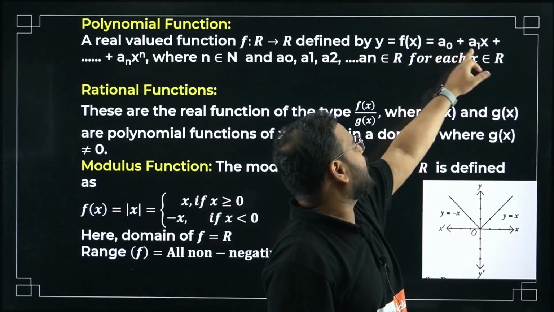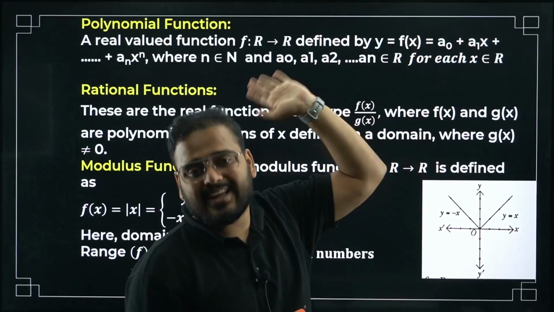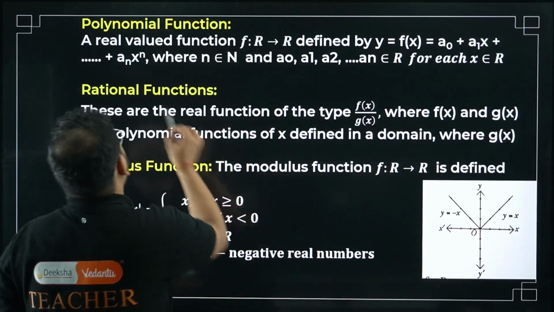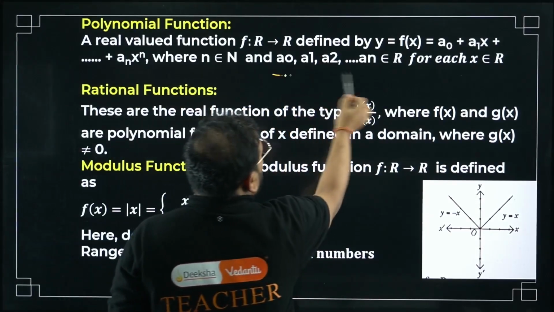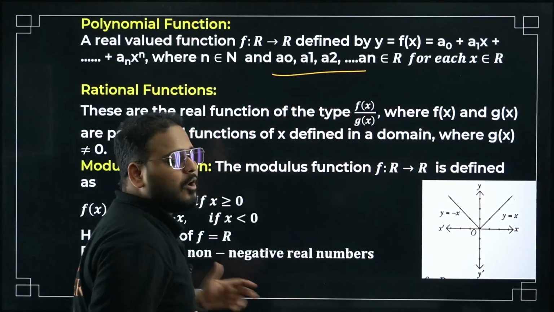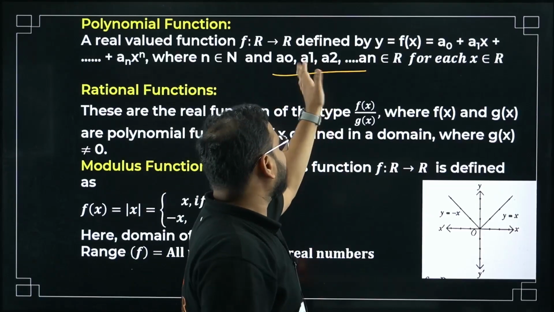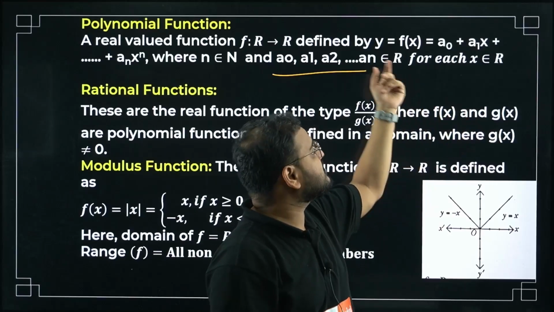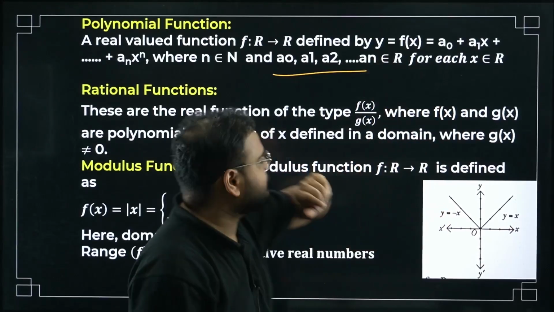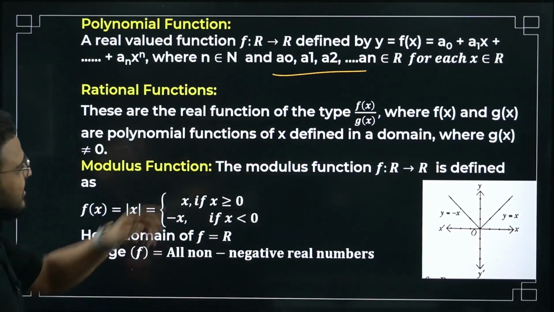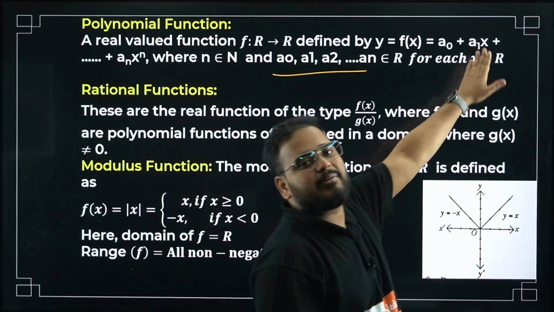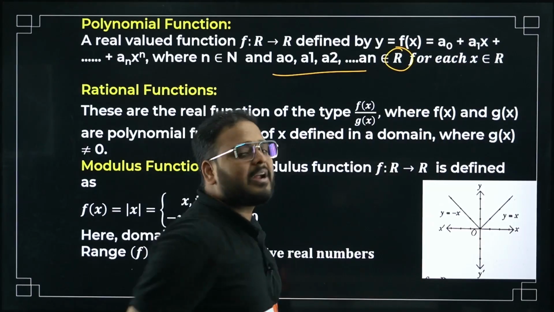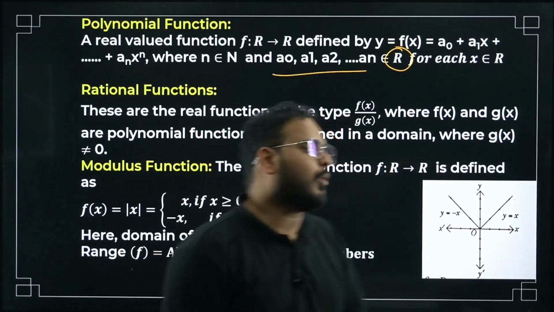What is this called? a0, a1, a2 till an are called the coefficients of the variable terms. These are all going to be real numbers, constant numbers, and are called coefficients. I hope this is clear. We write in this format. It need not always be a plus sign; it can be a negative sign also, because I've mentioned real numbers. Real numbers can be negative, right?